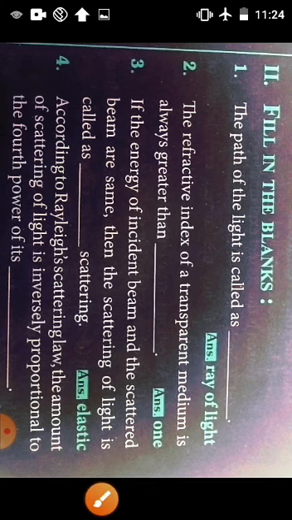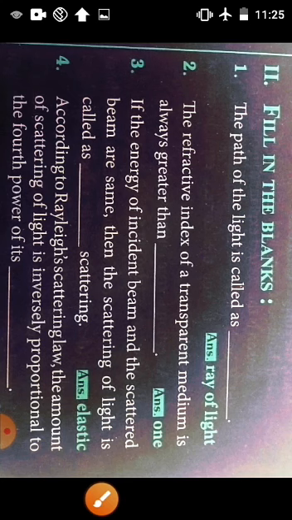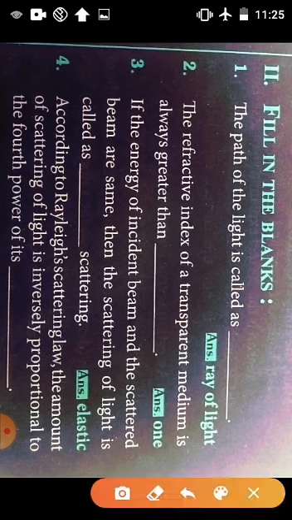Okay. Then second question. The refractive index of the transparent medium is always greater than dash. The refractive index of the transparent medium is always greater than, answer is 1.